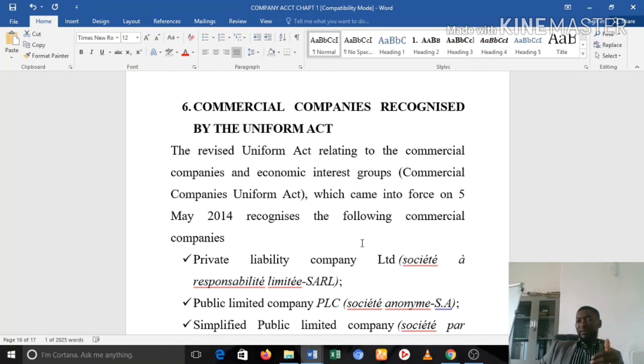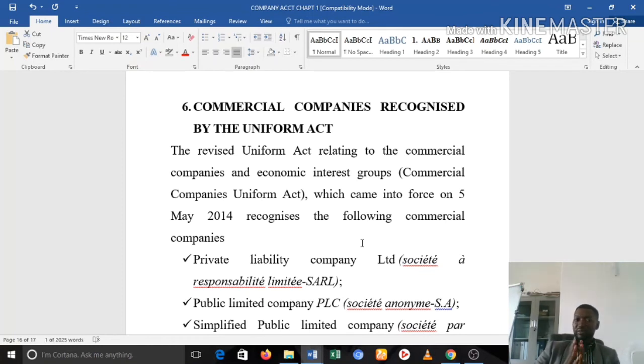The main aim of bringing this up was just to encourage people who could not meet some regulatory requirements to open the kind of companies that they wanted, to have a possibility of still opening a company.